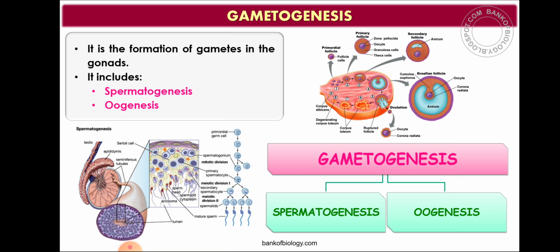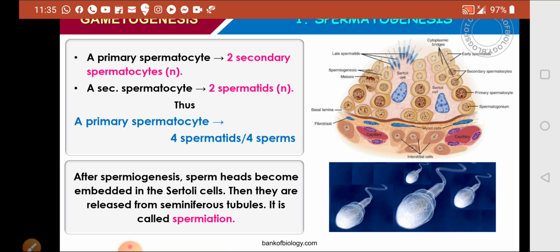It is the formation of sperms in the seminiferous tubule. What is spermiogenesis? Spermiogenesis is the transformation of spermatids into sperm. And what is spermiation? After spermiogenesis, sperm heads become embedded in the Sertoli cells. Then they are released from the seminiferous tubules, and it is called spermiation. So I think this concept is clear to you. This is very, very important for the exam.